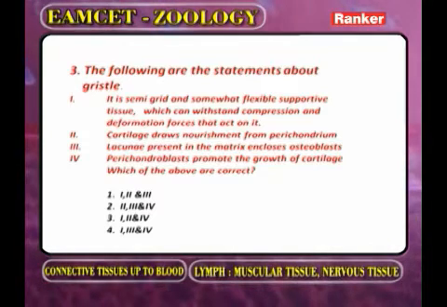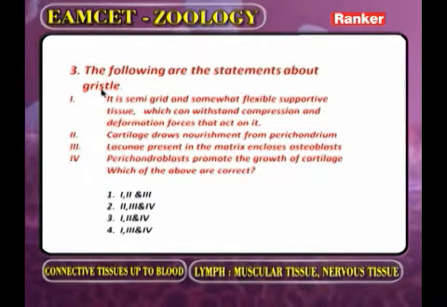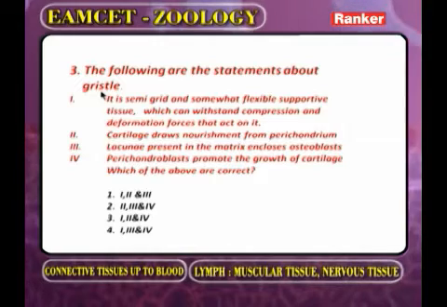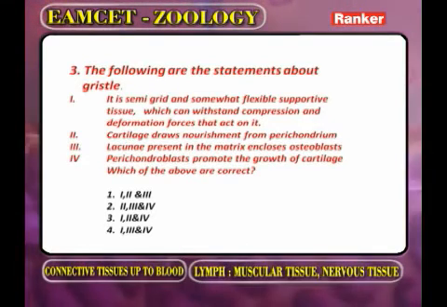The following are the statements about the grizzle. Now first of all, you have to identify what is meant by grizzle. It is nothing but the cartilage. Now you have to study the statements, then we are getting the correct answer. The cartilage is also called the grizzle.